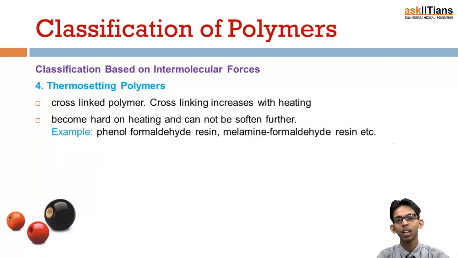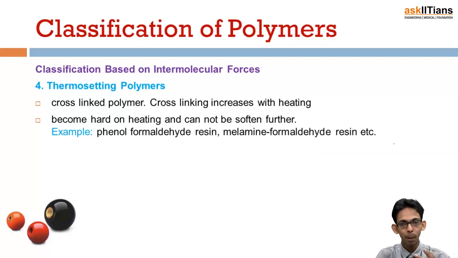Okay, next is thermosetting polymers. These are actually opposite to the thermoplastic polymers. They are hard actually. They are cross-linked polymers, and whenever they are heated, this cross-linking increases. They have some cross-linkage between the chains, and on heating this cross-linkage further increases, because of which they become more hard on heating rather than softening. They do not soften on heating, they become harder and harder as we heat them because the cross-linkage increases. So they become hard on heating and cannot be softened down further.